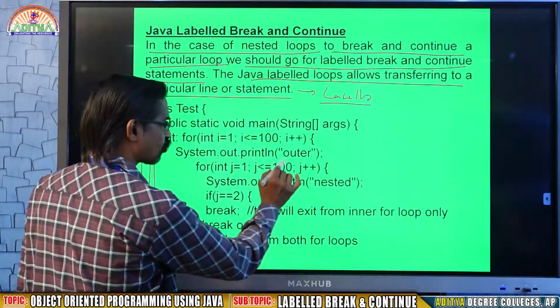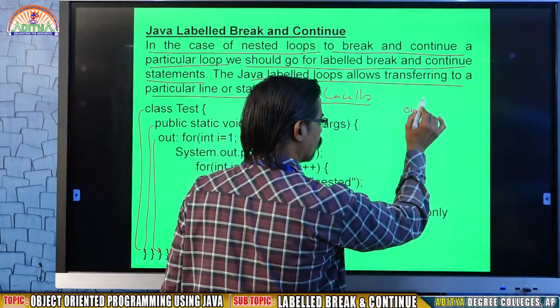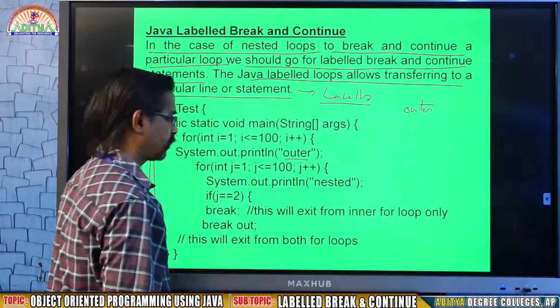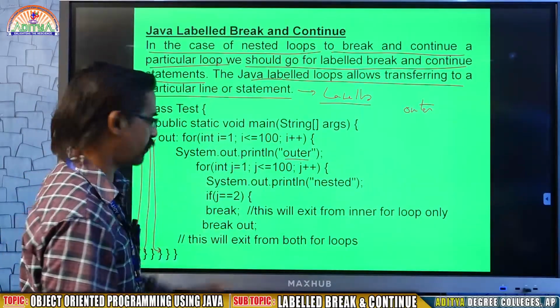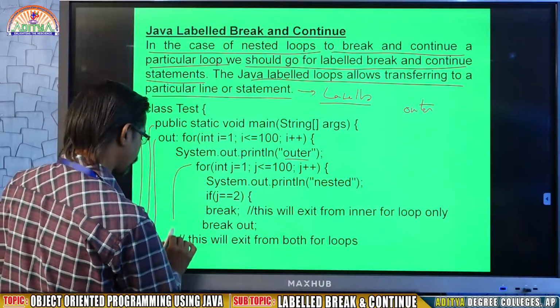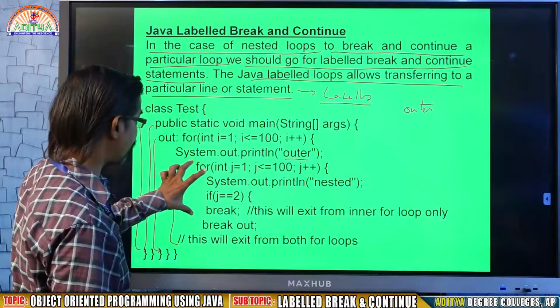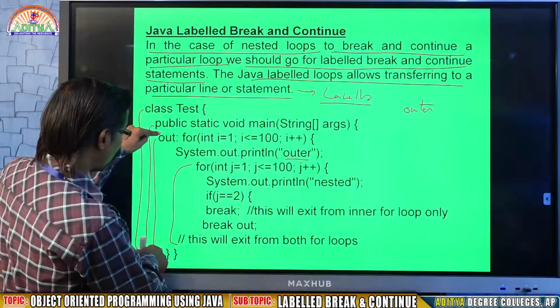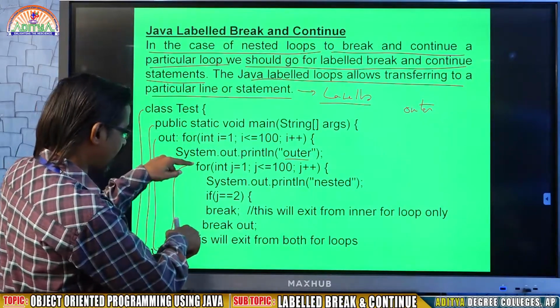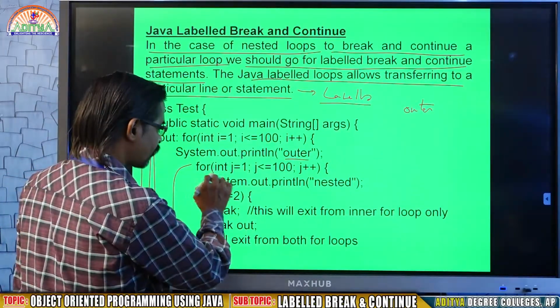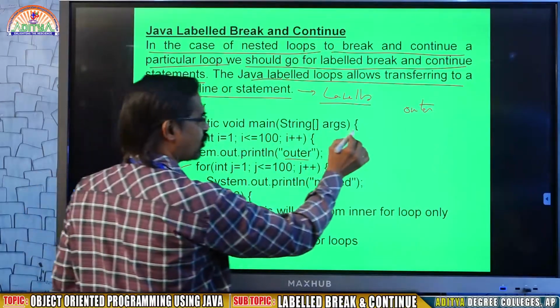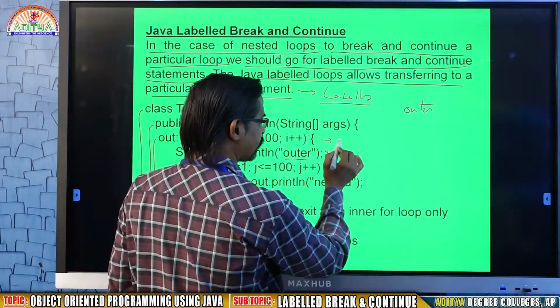So here I am printing a small message called outer. Once the system comes to this for loop, it is going to show you outer. Inside there is another for loop. This is a nested for loop, because this is the outer for, and this is the inner for. When a for statement contains another for, it is called an inner for. Okay, nested for statement.